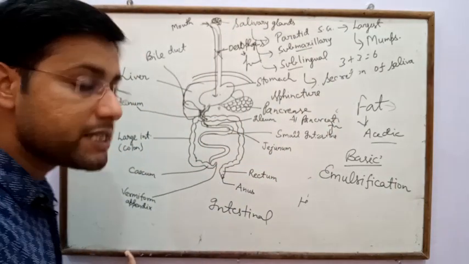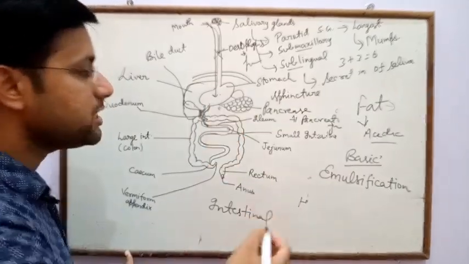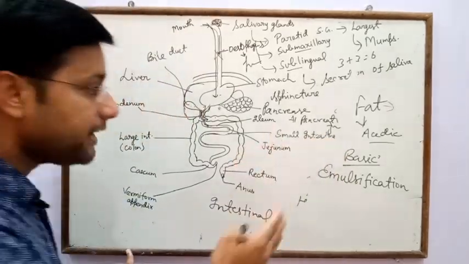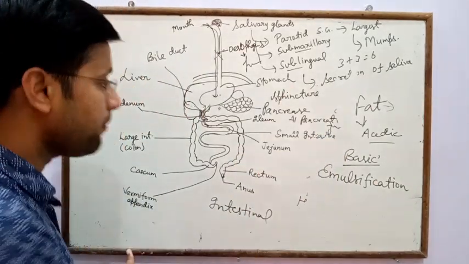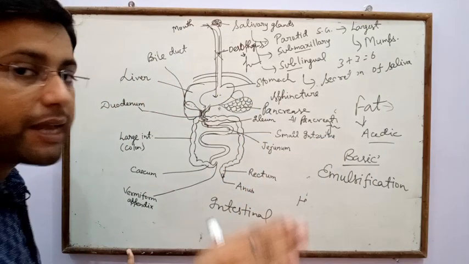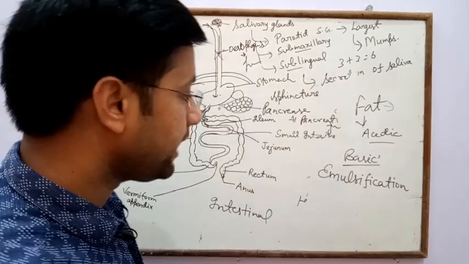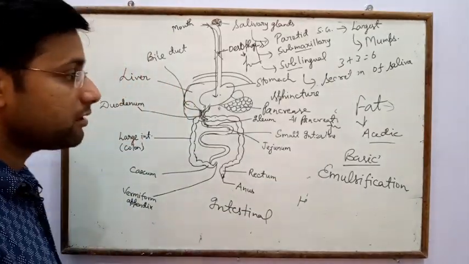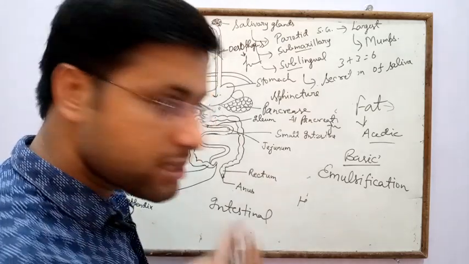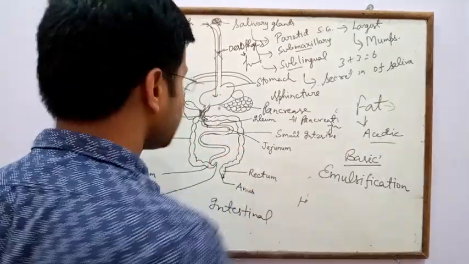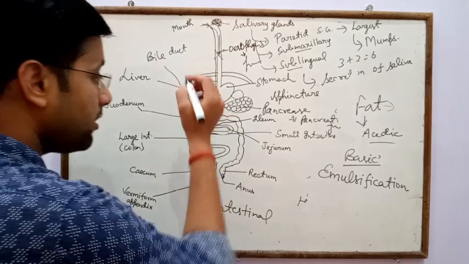So there is a requirement of basic medium for the digestion of fat, and fat is digested only in a basic medium. Bile juice forms the basic medium, and after that the fat globules break into a simpler form, and the process is called emulsification.